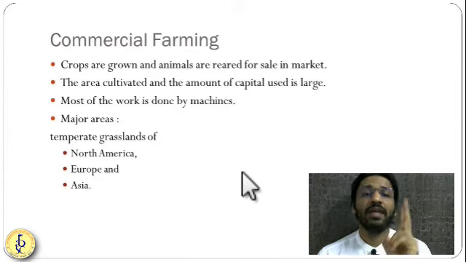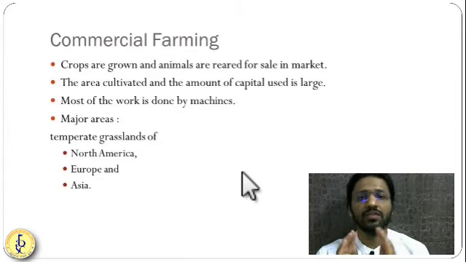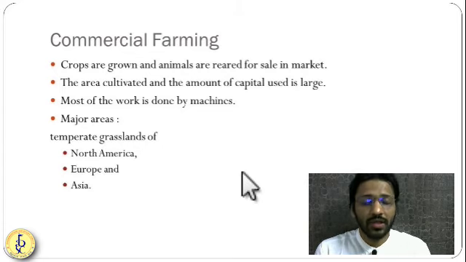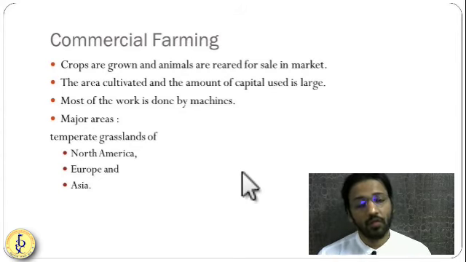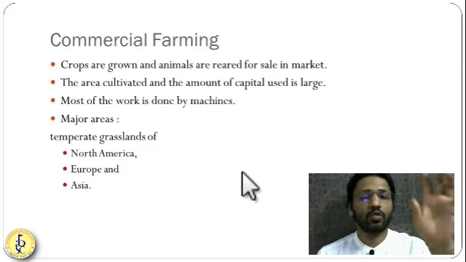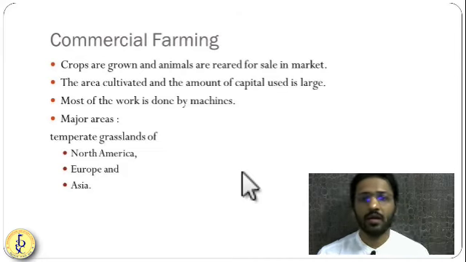Okay. Now the second type of agriculture is commercial farming. First we have seen subsistence farming. Now let us move towards commercial farming. Commercial farming means the farm produce is for selling in the market and for earning profit. So you're producing it with a profit-making orientation. These crops are grown on huge tracts of land.